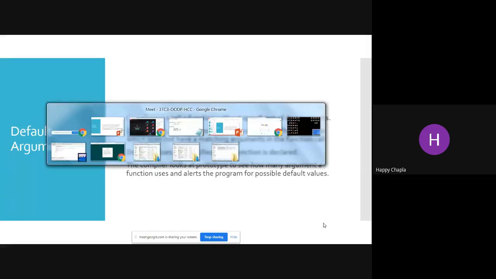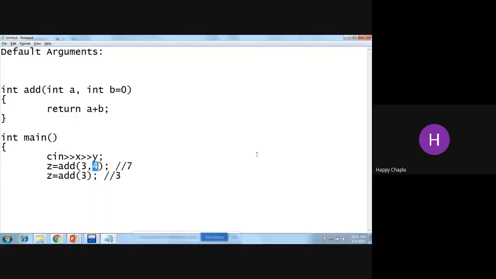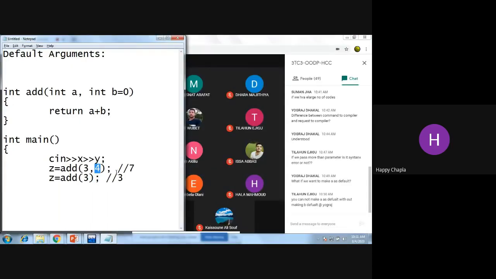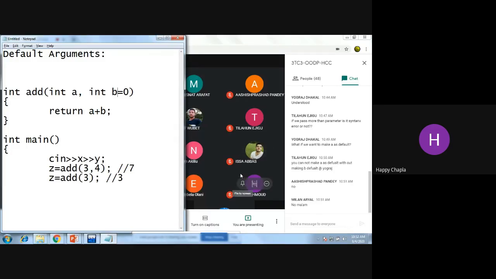Up till now, is there any doubt in this example? I'm continuing with this example. Is there any doubt? Say yes or no over here. What is the work of default arguments? Is there anyone who's still having any doubt? How can you make this a default argument, if we want to make A, B, C, D, E, F? How can I explain? Don't worry. Till now there is no doubt.